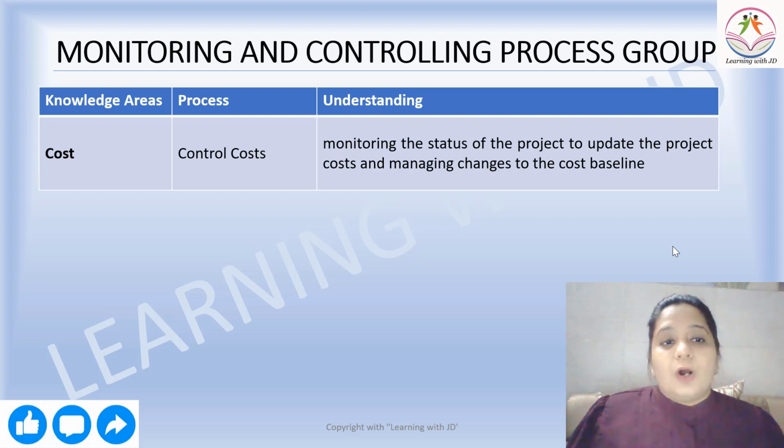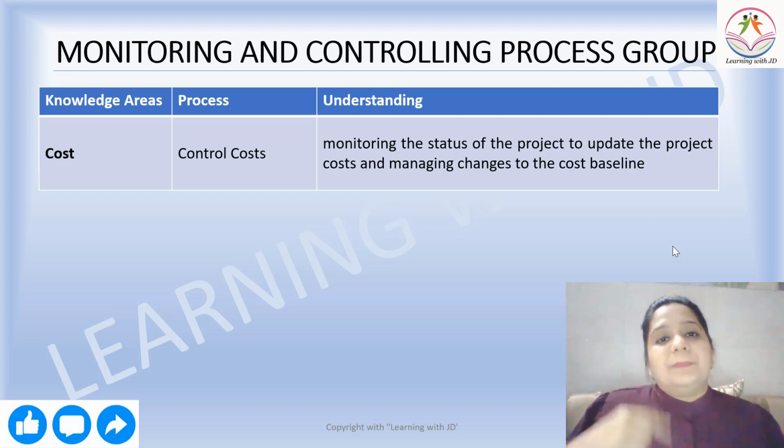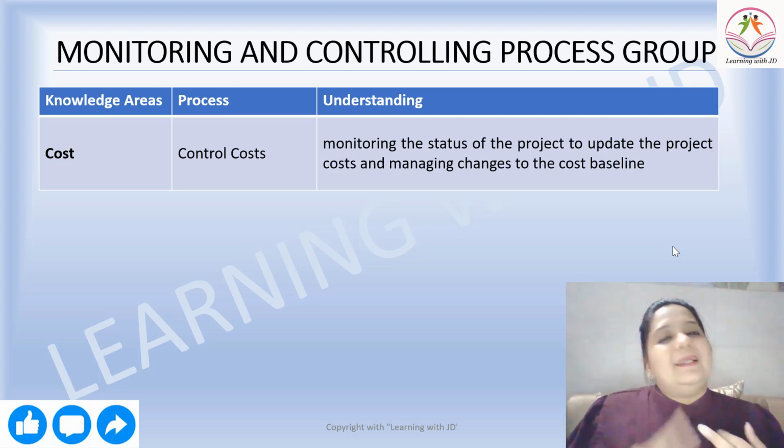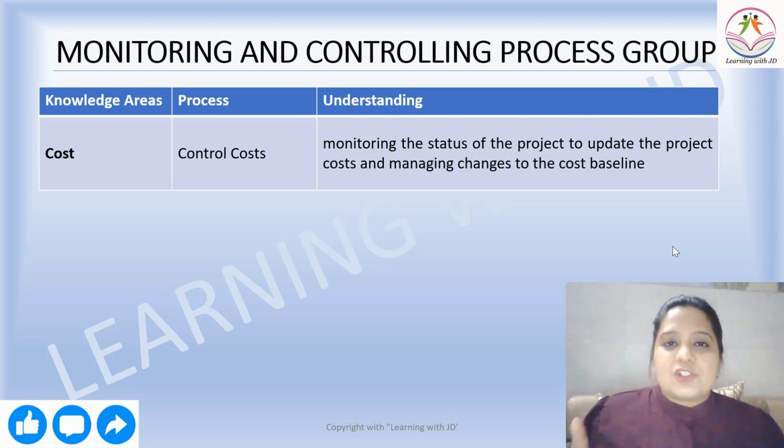Similarly, we're talking about costs. Control cost is the process of monitoring the status of the project to update the project cost and managing changes to the cost baseline. So we have scope baseline, schedule baseline, and cost baseline. It ensures that the changes are managed.